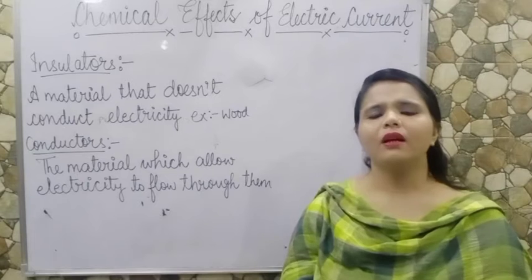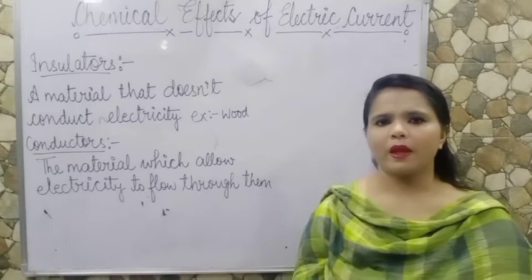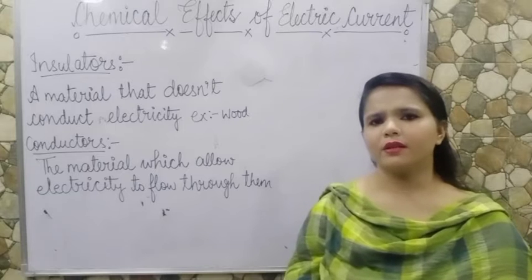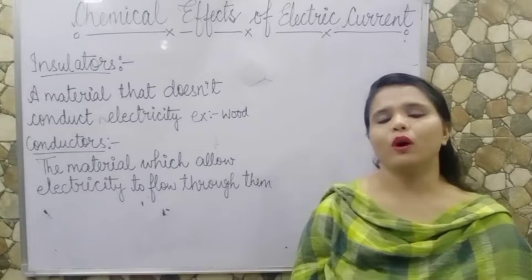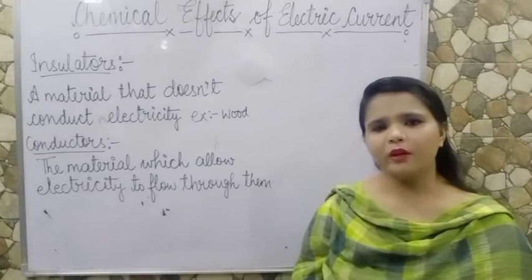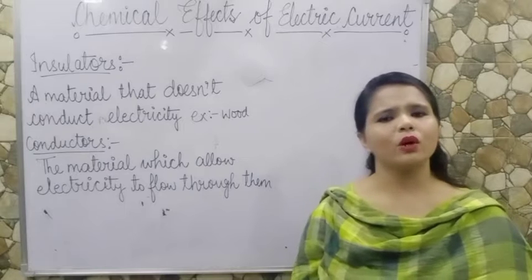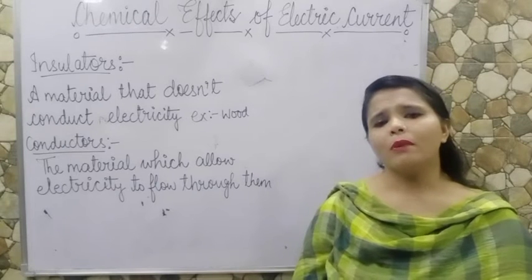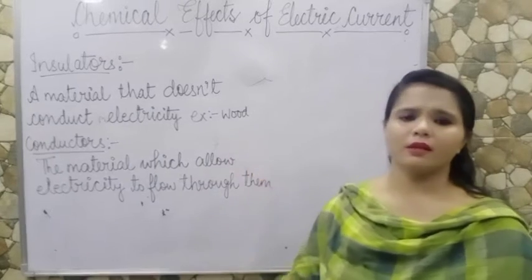For example, take one insulator such as wood. You connect it to an electric circuit and you see that electricity cannot pass through it. You are very familiar with that thing, that wood cannot pass electricity. Similarly, plastic cannot pass electricity. So basically these materials or objects are known as insulators.